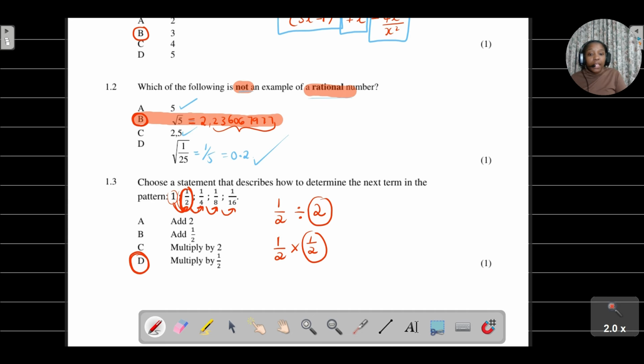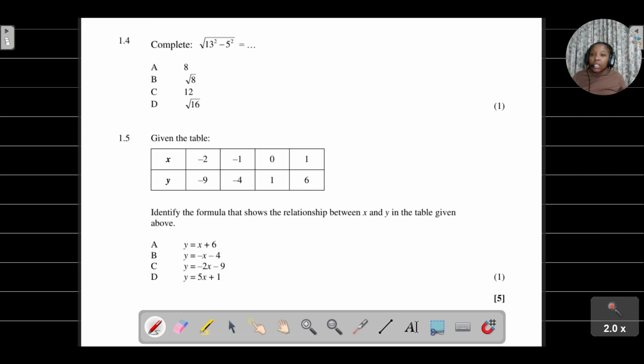And then question 1.4. They're asking you to complete this. Obviously, I love showing how we get to the final answer. So if you've got the square root of 13 squared minus 5 squared, and you have to simplify this, 13 all squared gives us 169, minus 5 squared, which gives us 25.